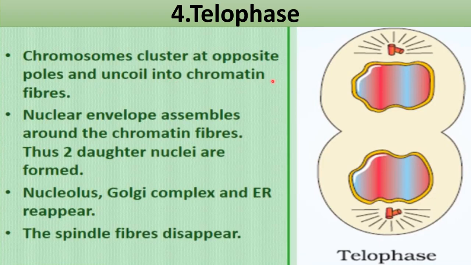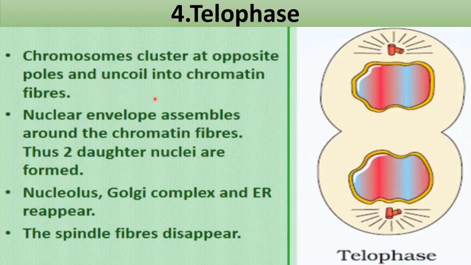So just see here, this is just the opposite of prophase. In prophase, you know that chromatin fiber condensation started and chromosomes were formed. But here, the chromosomes uncoil again and chromatin fibers are formed.